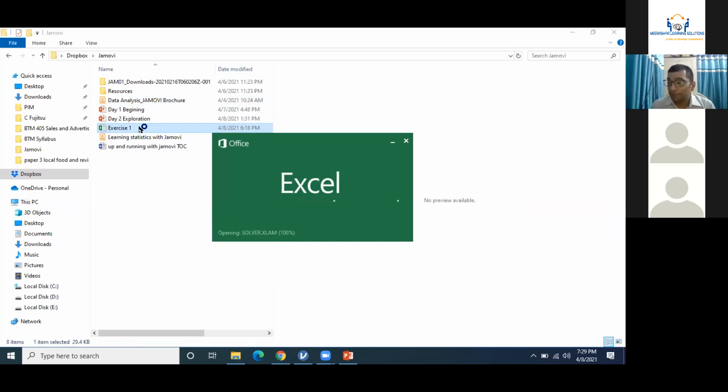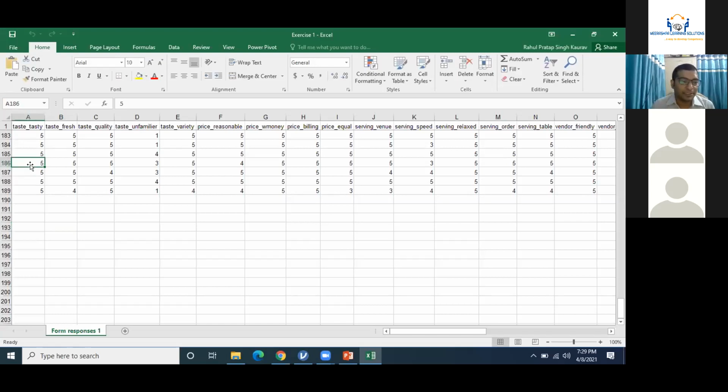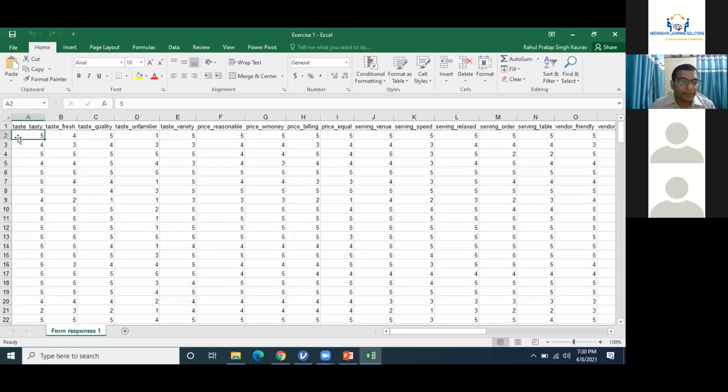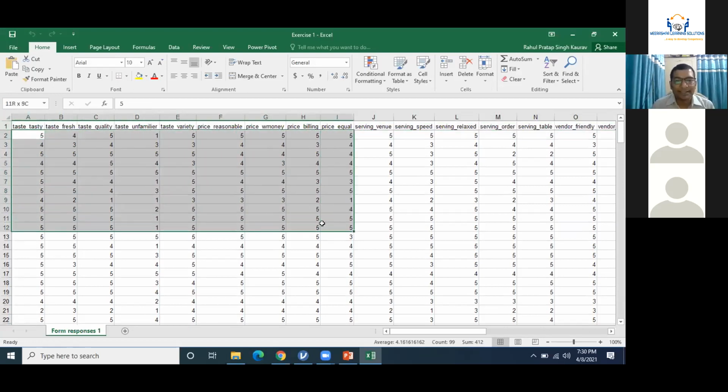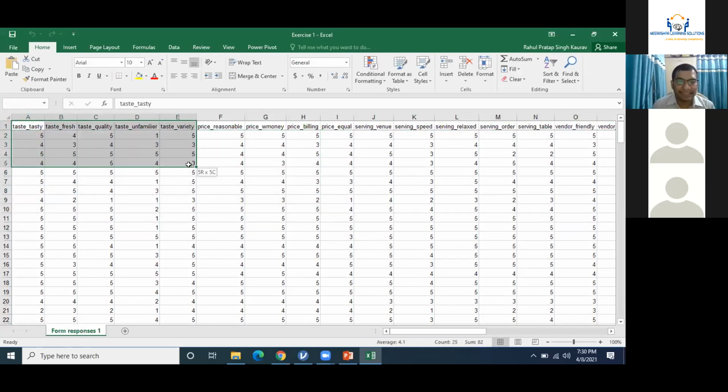listen carefully. If you have copied the data, this software will not be able to understand the names of variables, because this text and everything have been given in this Excel sheet. If you have simply copied this data, then for the software, this is just data. The software will not be able to differentiate between these numbers and this text.